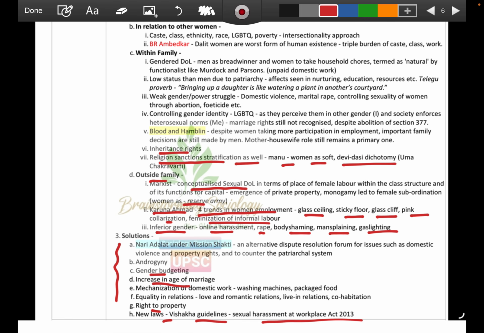So we will go ahead with that format only, which we have continued in the previous lectures also, that we'll take the thinker's point of view and then link with the other institutions and then see the current affairs linkages, right?